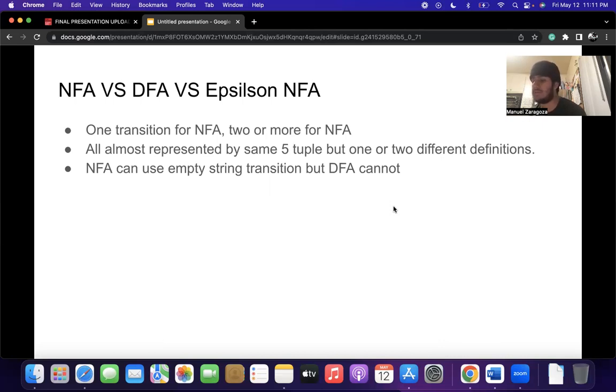Also another difference is that NFA can use empty string transitions, but DFA cannot. NFA is easier to construct than a DFA. All DFAs are NFAs, but not all NFAs are DFAs. DFA is understood as one machine, but NFA can be understood as multiple little machines computing at the same time.